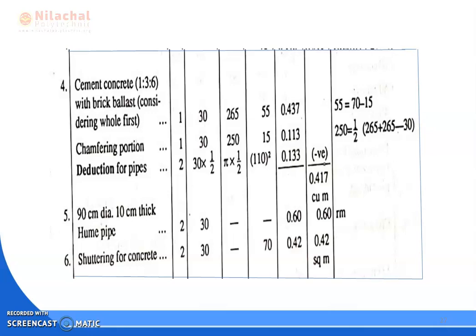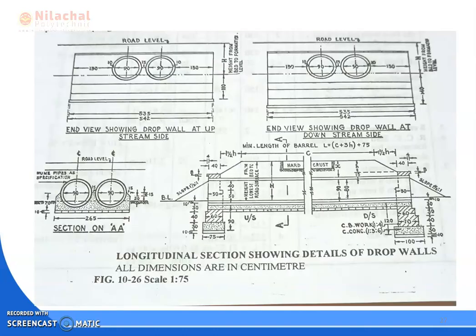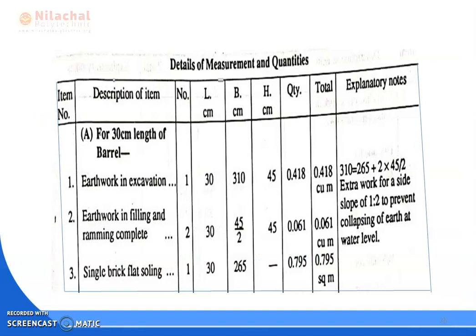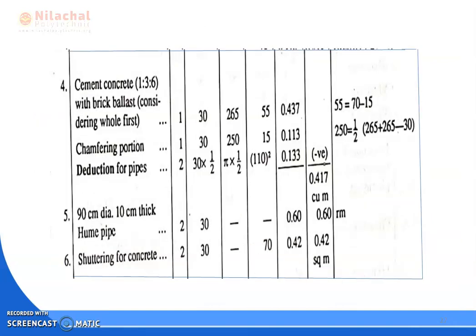Height of the shuttering is how much? From the bottom to the height. So the barrel height is how much? Barrel height is 70. So the height of the shuttering is 70 centimeter. Okay. The total value of shuttering for concrete is 2 into 30 into 70, which is equal to 0.42 square meter.